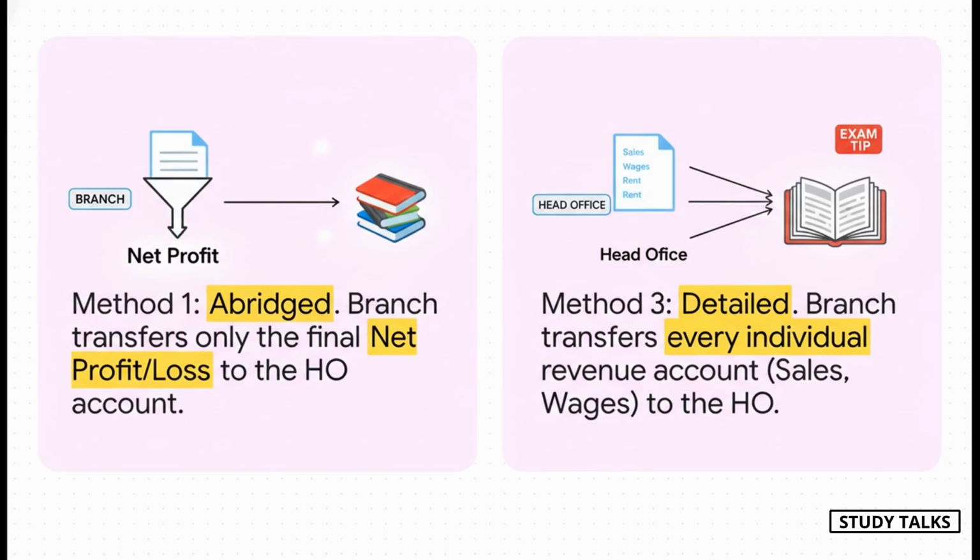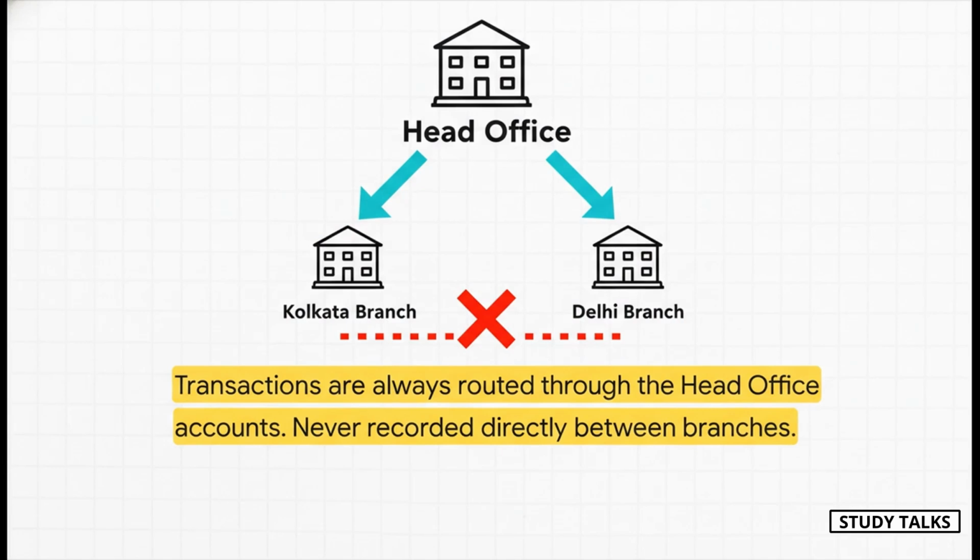This is more involved. The branch actually closes out and transfers every single one of its revenue accounts, sales, wages, rent, everything, to the head office account. The HO then combines all of those with its own numbers to create one single consolidated profit and loss account for the entire company. This detailed method is what you need if the goal is to prepare a single consolidated balance sheet. Oh, and a quick but super important point that often trips people up: inter-branch transactions.